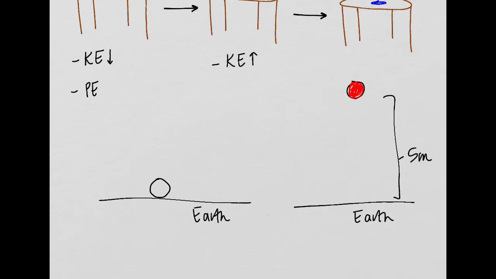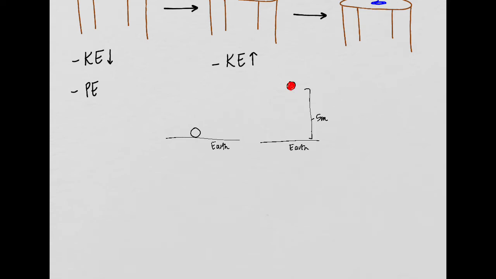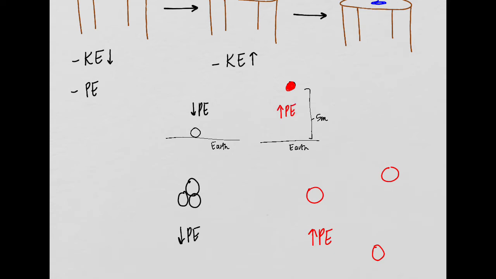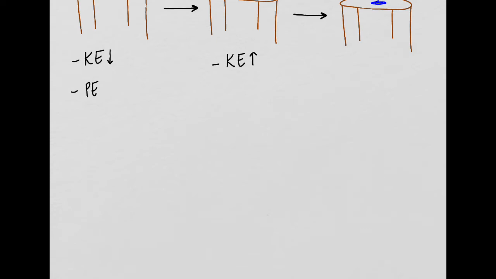This is the same idea with particles. When particles are very close together, like this, they have low potential energy, just like when the ball is very close to the earth. But when the particles spread out, when they're farther away from each other, they have more potential energy, just like how when the red ball is farther away from the ground, it has high potential energy, right? So it's the same kind of concept. As the particles spread out, they have an increase in their potential energy.